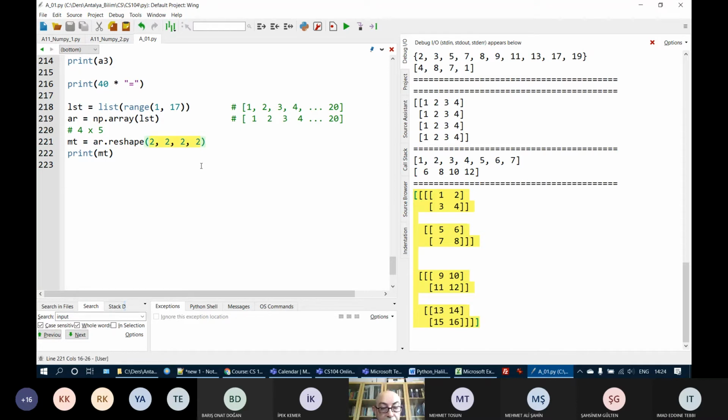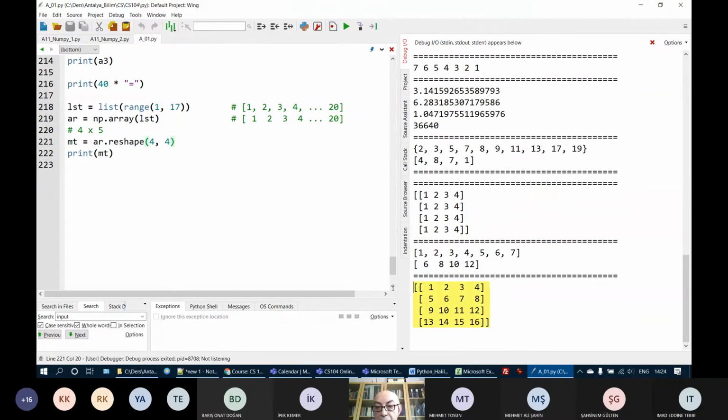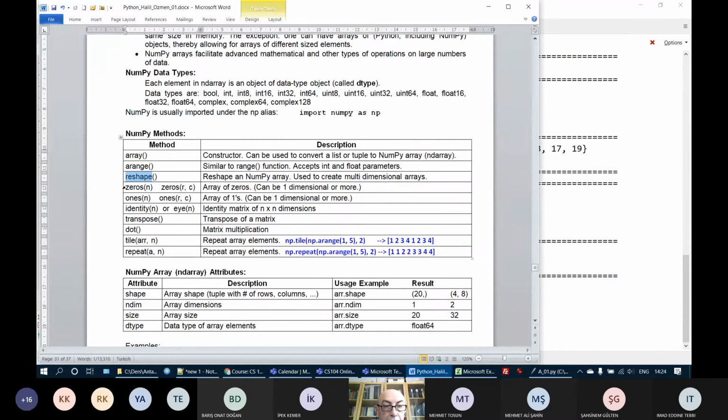Let's say, for example, this is 4 by 4, which is a matrix of 16 elements. Here we have that. Okay. So in NumPy arrays, you can create 2-dimensional, 3-dimensional, 4-dimensional, 5-dimensional arrays. There is no limit. Maybe there is some limit, but anyway, you can create a multi-dimensional data structure. Let's continue with our methods.